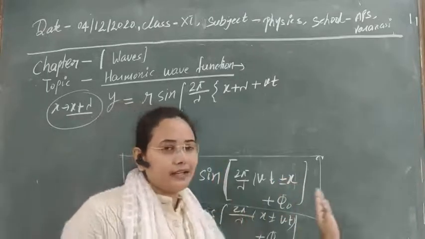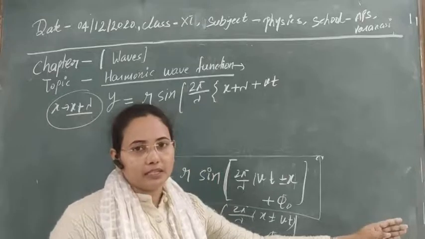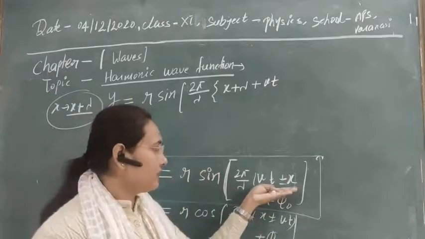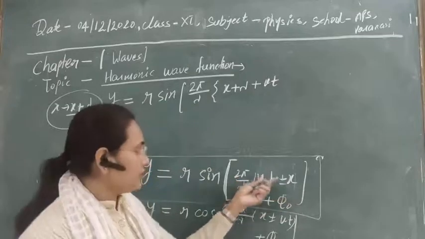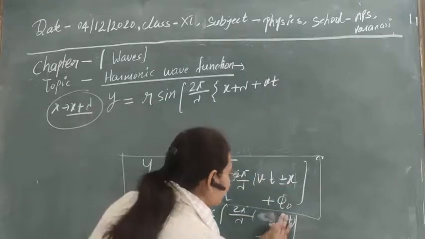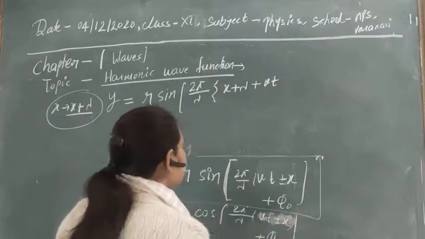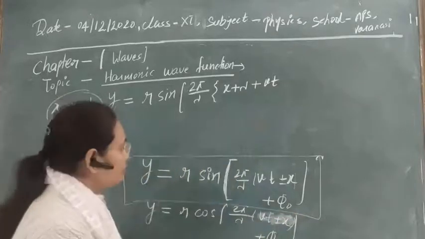If the wave is moving in the x direction, then you can take plus x. If it is moving in the negative x direction, then you can take negative x here. So here the sign should be applied accordingly.